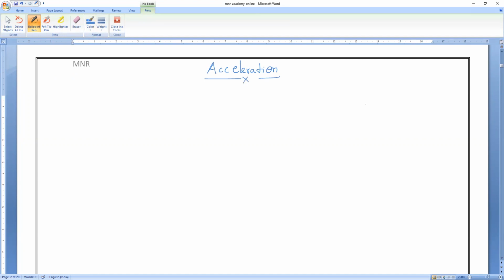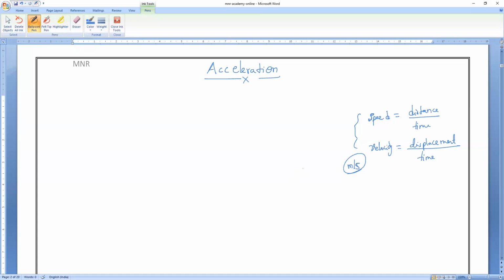First of all, a quick revision. What do you mean by speed? Speed is equal to distance by time. In the same way, velocity is equal to displacement by time. Clear? Both we all know, what is the unit? Meter per second. Yes or no? Yes, sir. That is the unit.